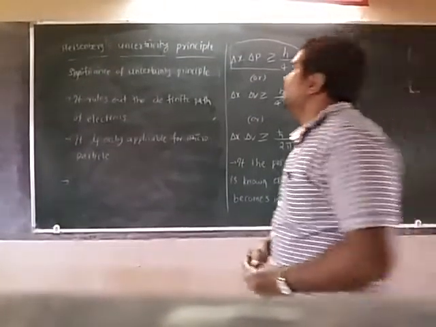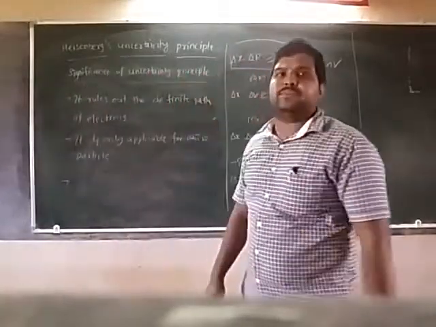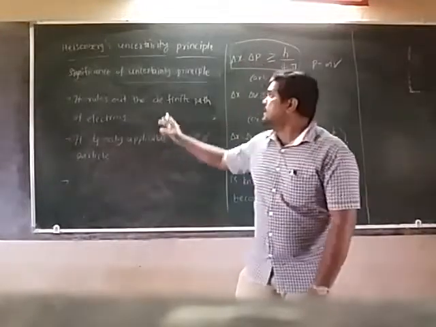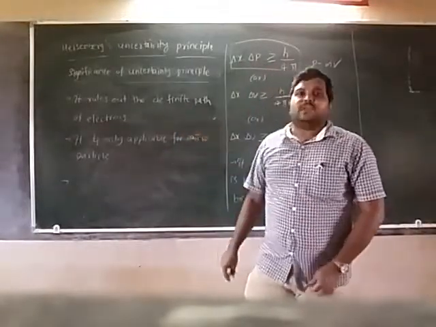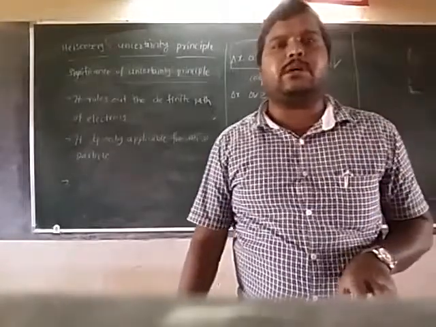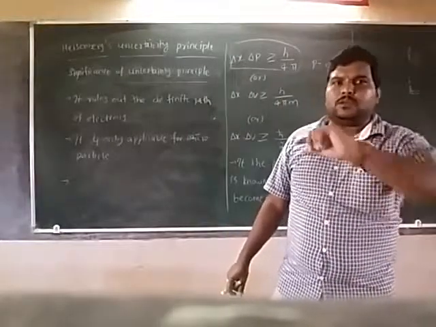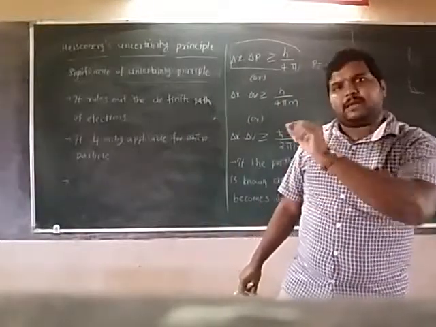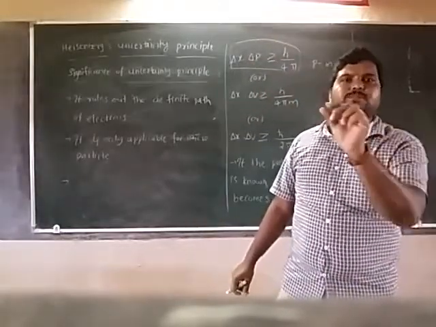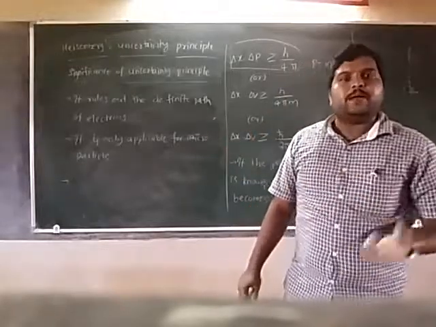Now we see the significance of the uncertainty principle. What is its main significance or importance? It rules out the definite path of electrons. Bohr said that the electron revolves in a circular path we call an orbit. According to Bohr, if the electron revolves in a particular orbit, you can say that so and so electron is present in that orbit. So there is a position.